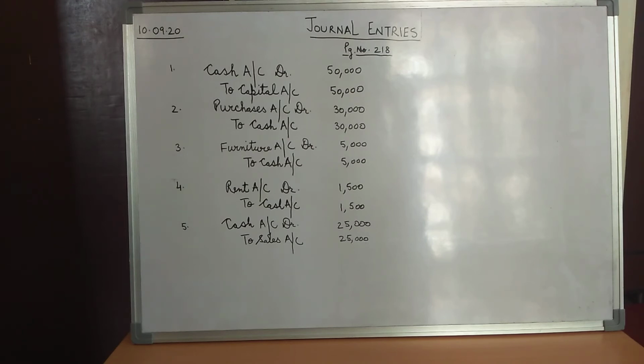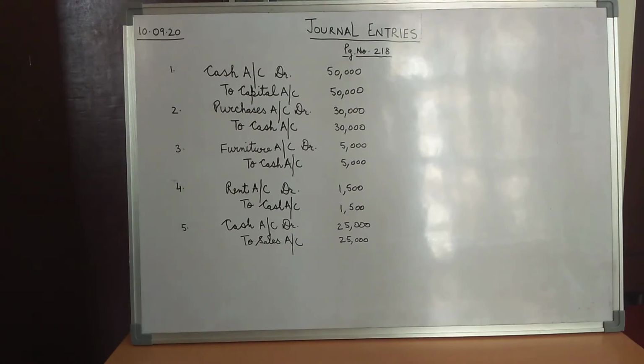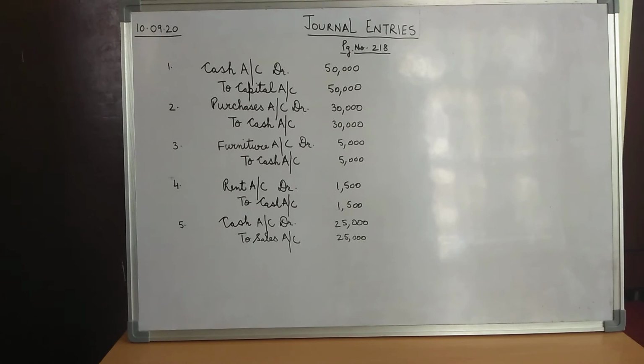Moving on to transaction number 4, children. The transaction 4 says that paid rent to landlord. So children, the entry is we have paid rent to landlord for rupees 1500. So children, what are the two accounts involved in this transaction?